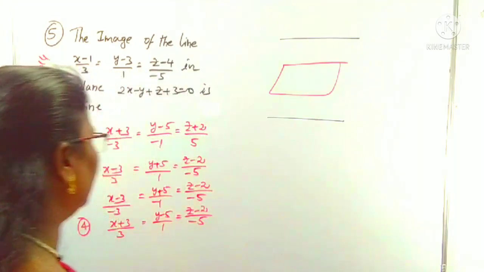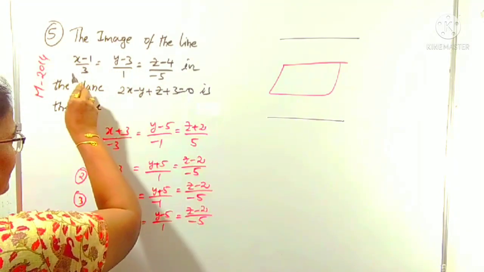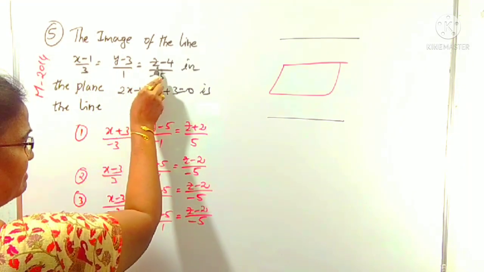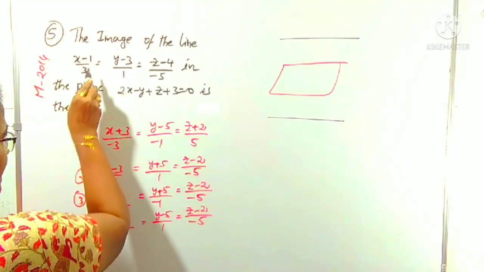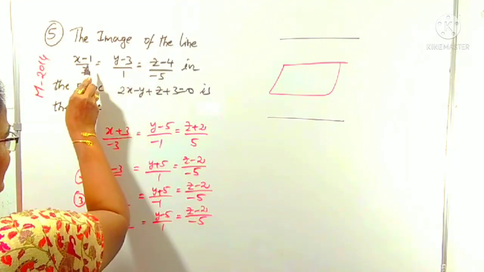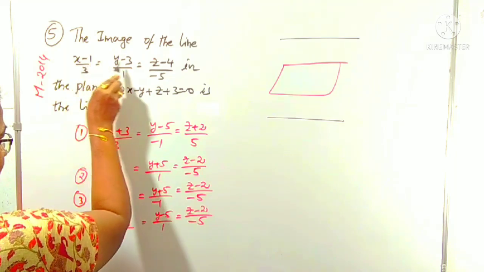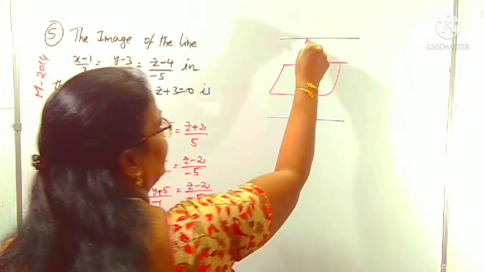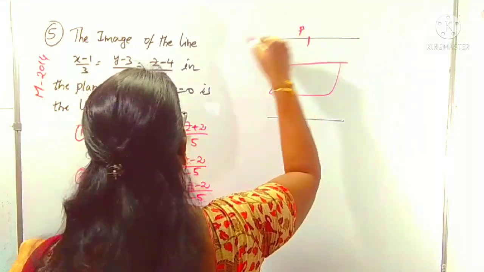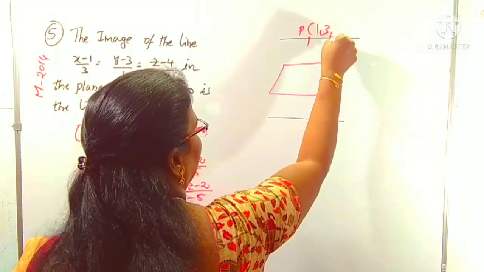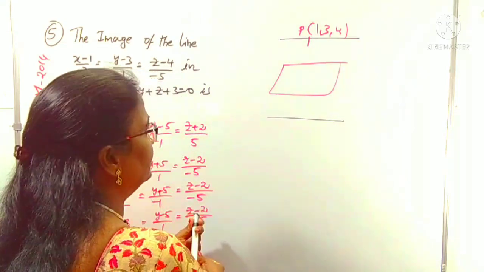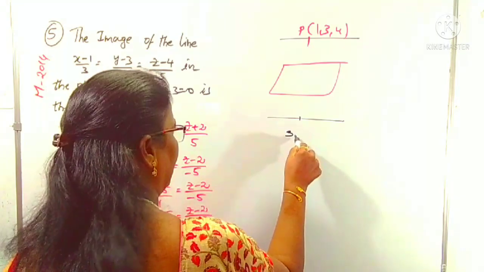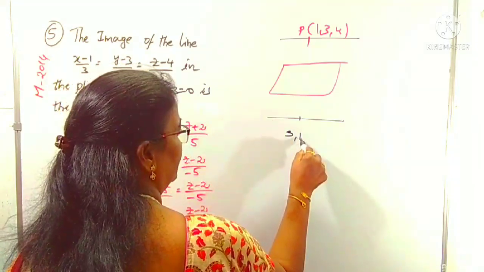And also we can observe that this line is in the form of (x − x1)/a = (y − y1)/b = (z − z1)/c. I said already. Here x1, y1, z1 means the line is passing through the point (1, 3, 4). That means the given line is passing through the point 1, 3, 4. We need the other line which has the same DRs, 3, 1, minus 5.